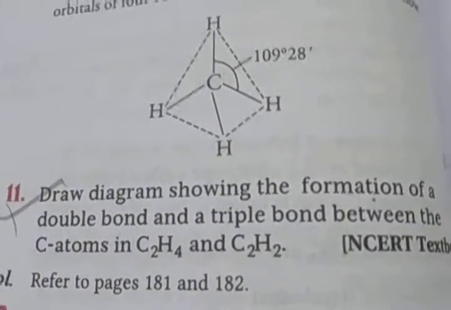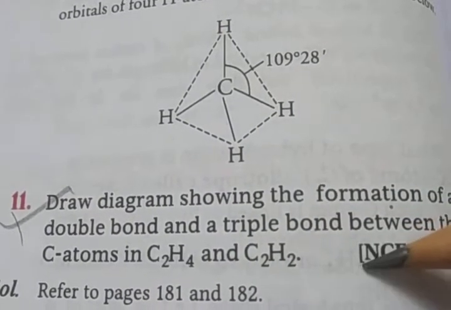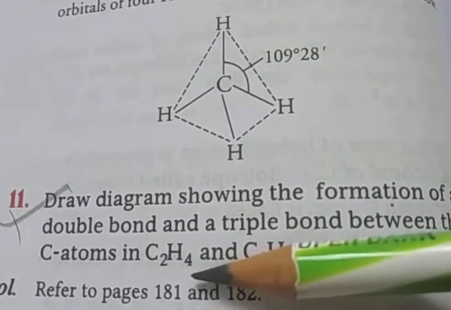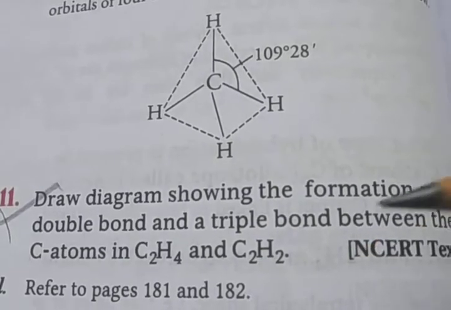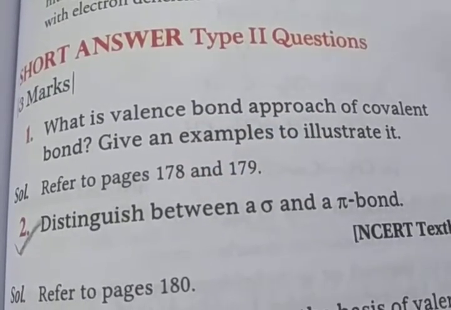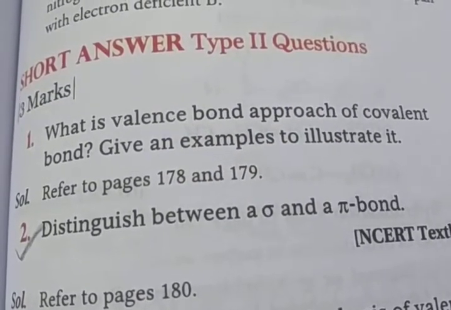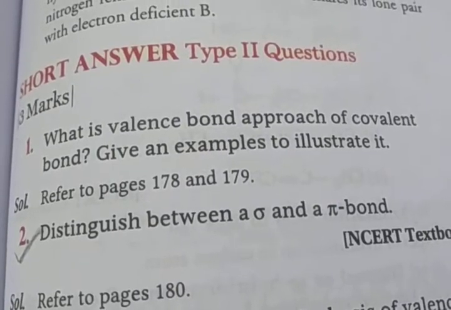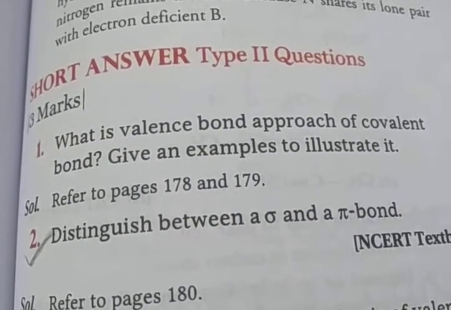So draw the diagram showing the formation of the double bond and triple bond between the carbon atoms in C2H4 and C2H2. This is your homework. And then the difference between sigma and pi bonds. I already explained, but first see my video, then practice the diagram, and then write the difference between sigma and pi bonds.